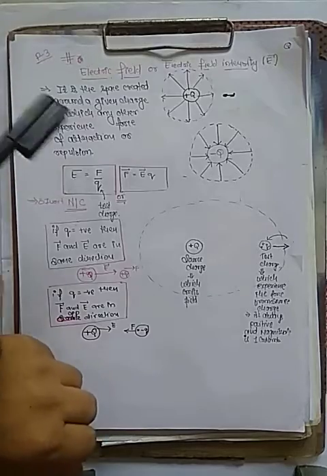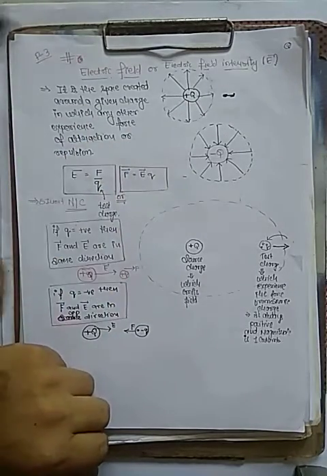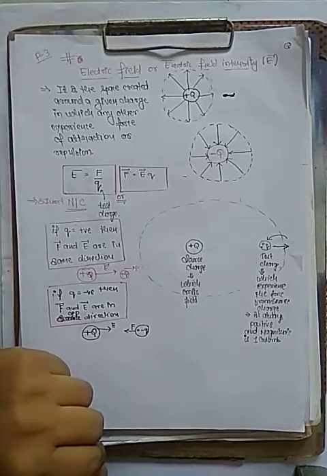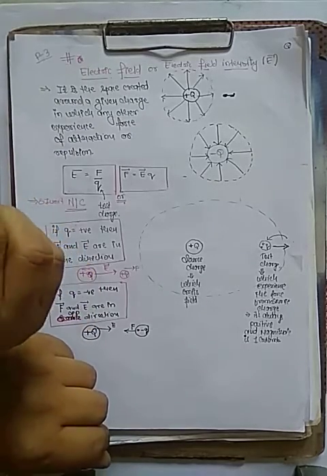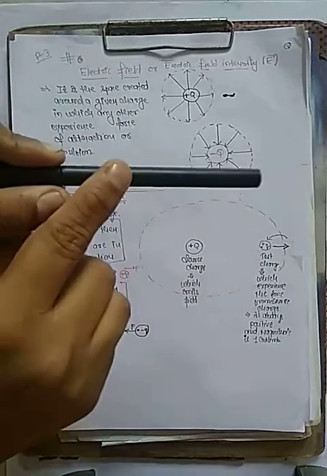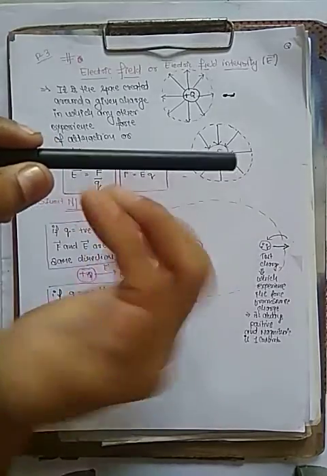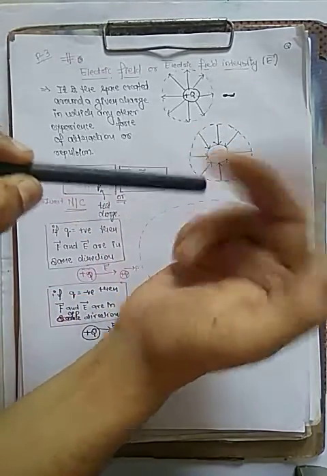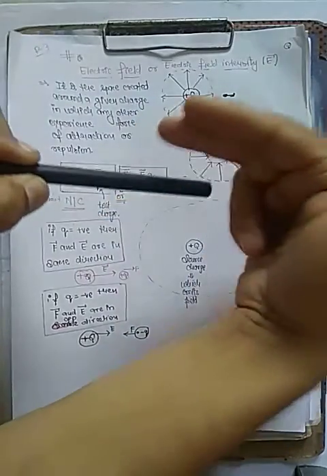So what is electric field? It is a region around a charge. Already we had discussed the definition of a charge. What is the definition of charge? A fundamental intrinsic property due to which a force acts. So if a charge is present, suppose this is the conductor, it will apply force. The charge has a field around it.